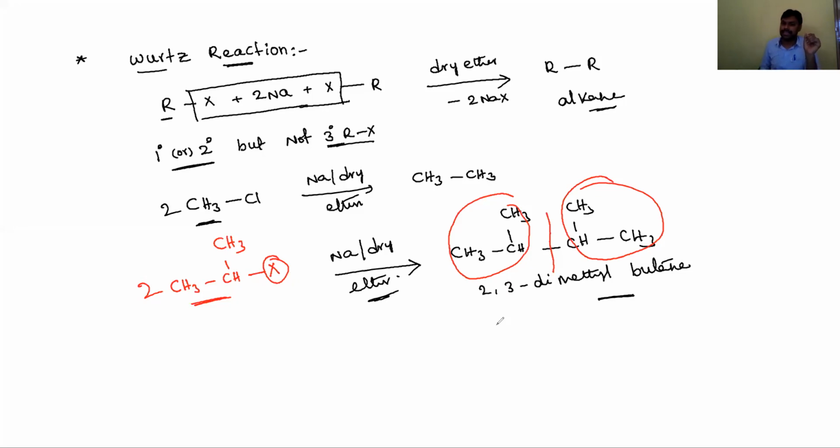Odd-numbered alkanes we cannot prepare. Okay, so this is very, very important in the Wurtz reaction.